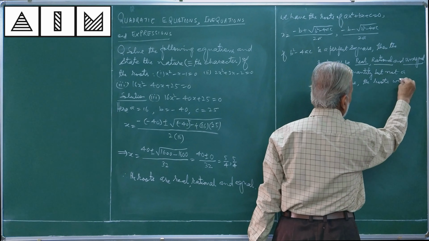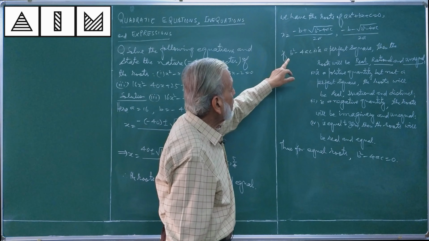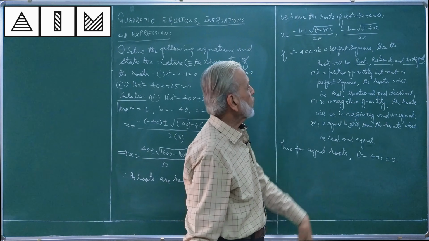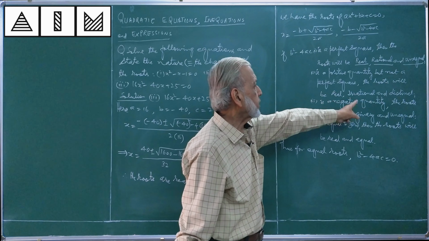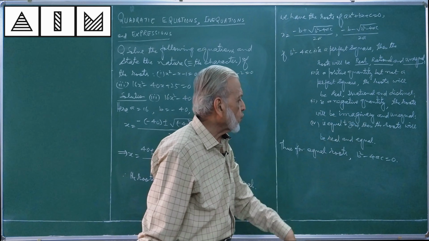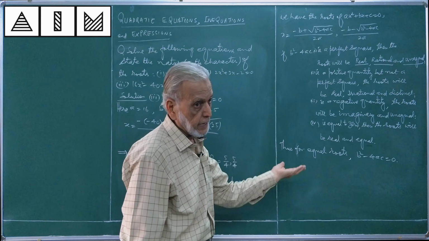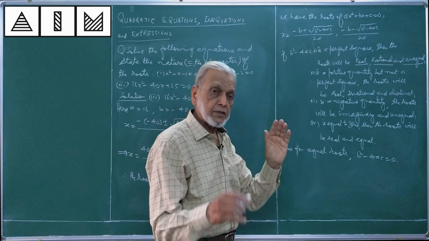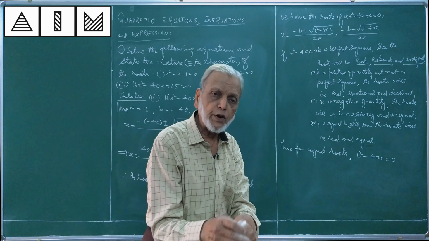Now you have understood the importance of b square minus 4ac for the nature of the roots. When it's a perfect square, rational roots; when it's positive but not a perfect square, irrational roots; when it is negative, imaginary roots; when it is 0, real, equal roots. Now, b square minus 4ac has thus become a very important quantity. So, we would like to name it.